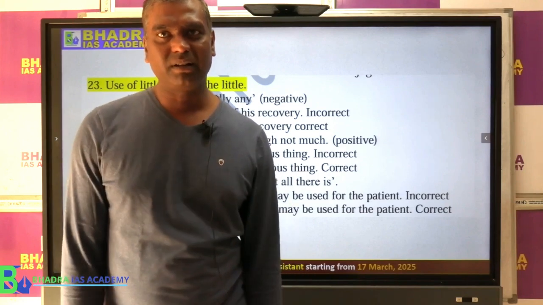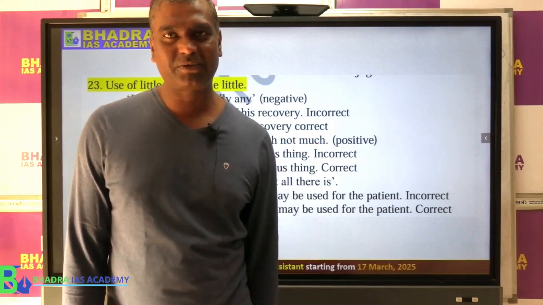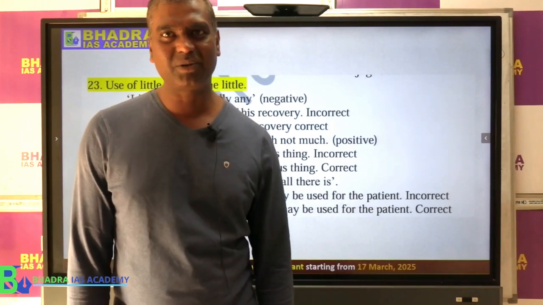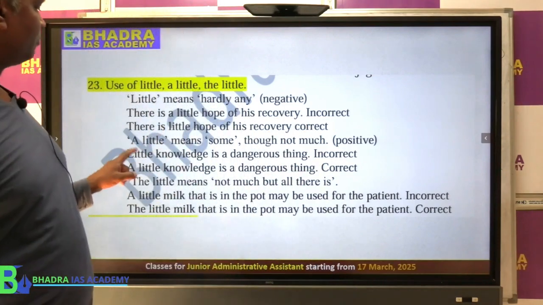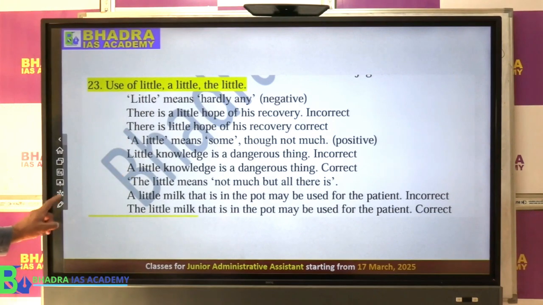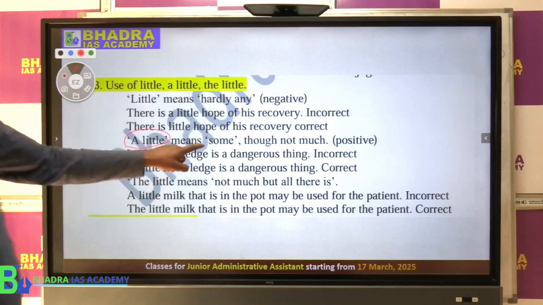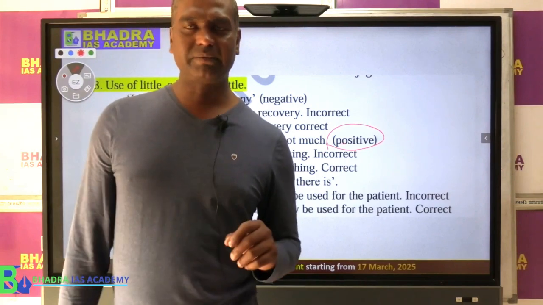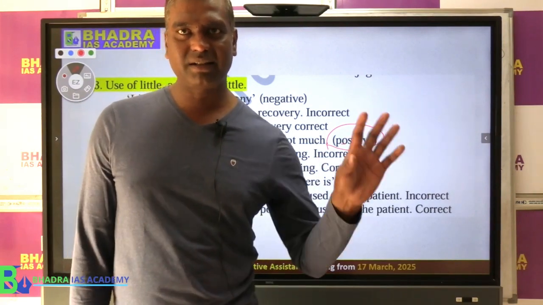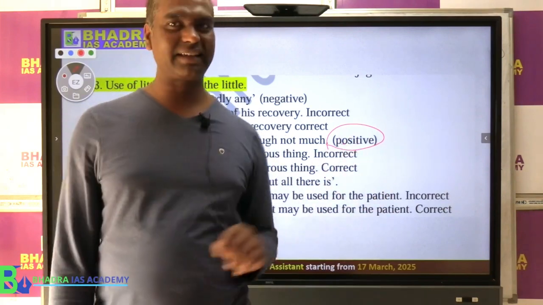So for example, somebody ate all the food and you don't find any food left for you. You will say there is little food. That means what? Practically there is nothing there. It's like a negative meaning. Second one, what we can say, a little. What's the meaning of a little? Yeah, a little. So a little basically means there is some little bit. So it has a positive meaning. Like you can say this fellow finished all the food, but there is a little. That means not enough, but something little is there. That's a little positive meaning, right?